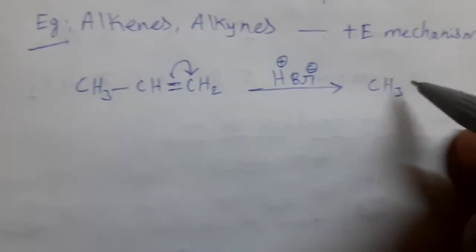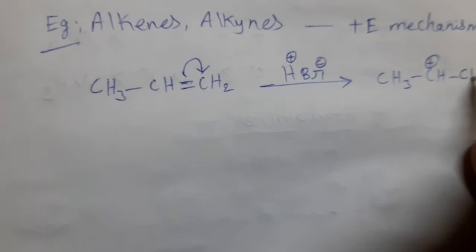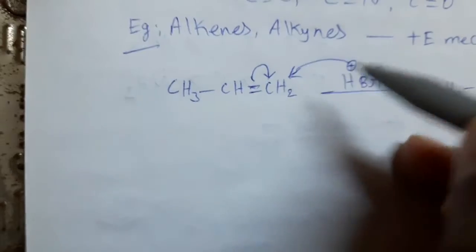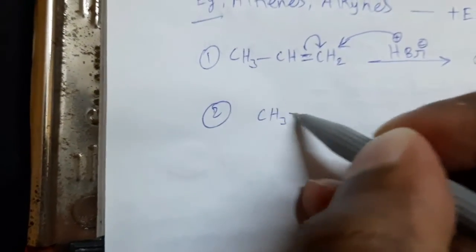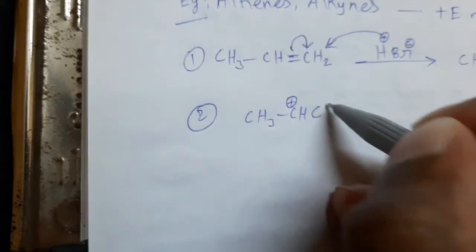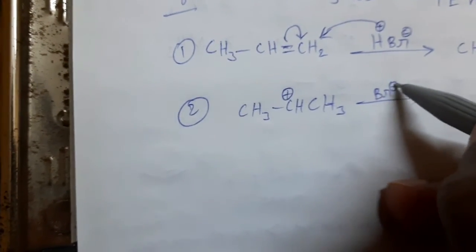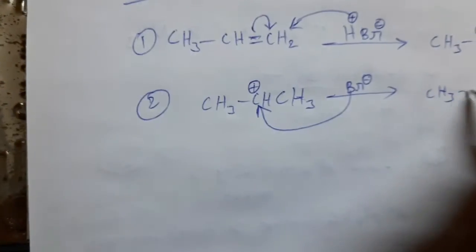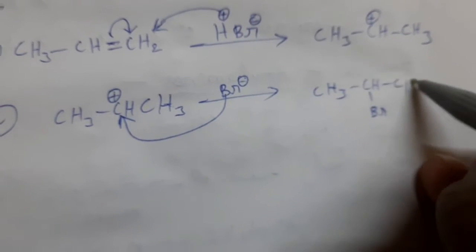Then we can observe this type of species. This H plus combines with this, then CH2 becomes CH3. This is step 1. In step 2, CH3-CH+-CH3 gives rise to Br minus. This Br minus attaches to this one central carbon atom having positive charge. Finally, we can get this.